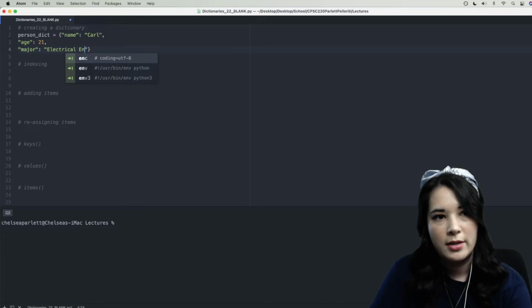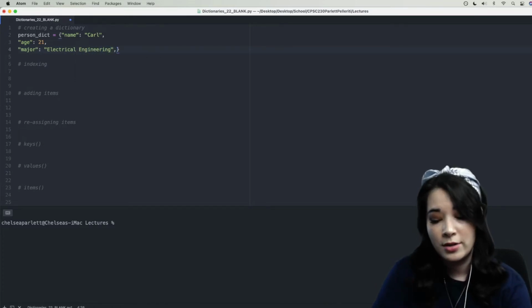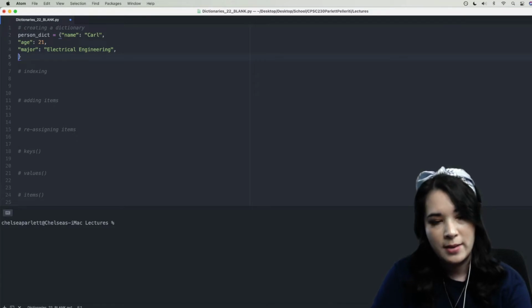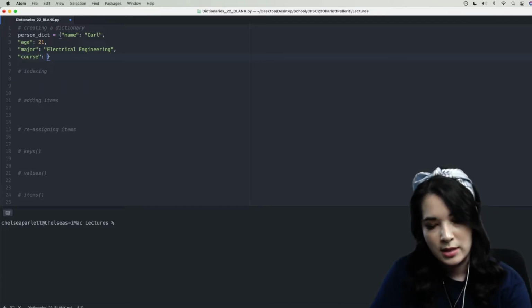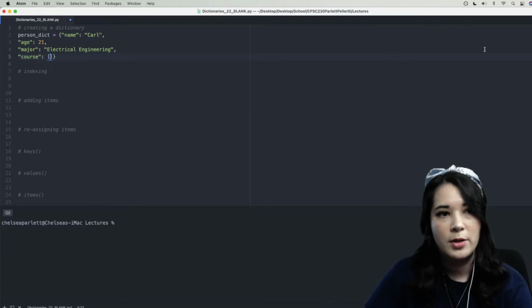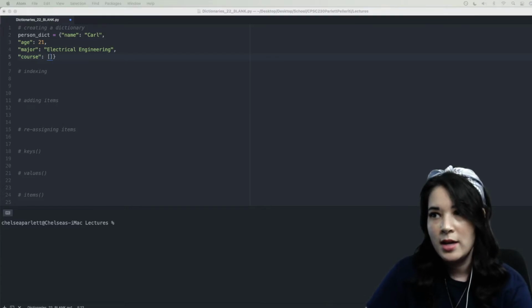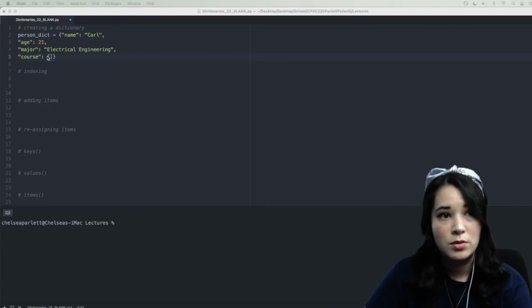electrical engineering, and then I'm going to put a comma because I've created another key value pair, and then finally I'm going to say courses, and then I'm going to put a list, and I'm going to go ahead and copy this in. This is going to be a list of all of the course codes for what the student is